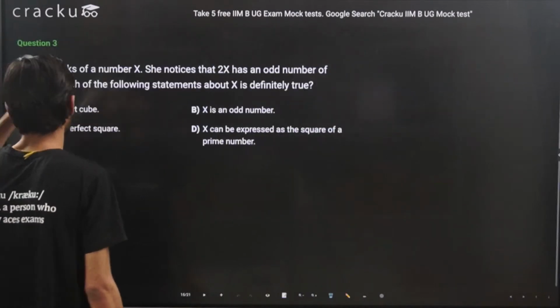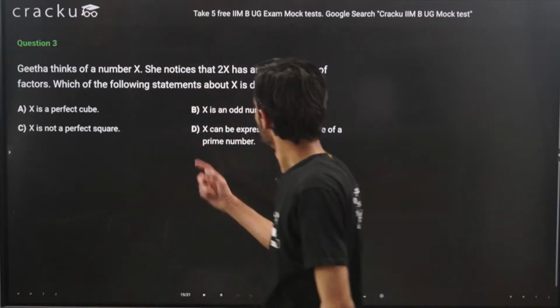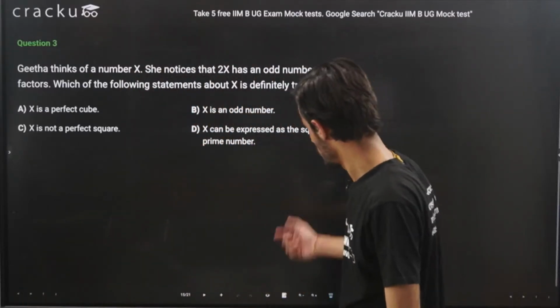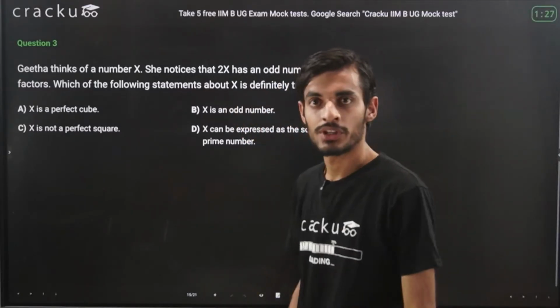Moving ahead to the next question, it is question number 3. Try this question. I think this is also a good question, pretty conceptual question. I'm giving 1.5 minutes for this question.